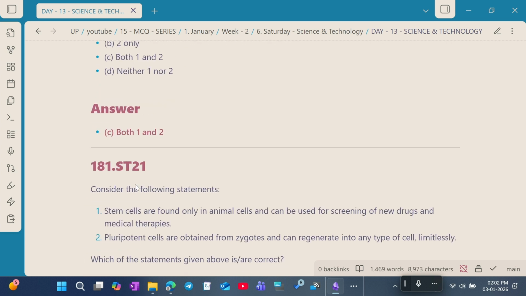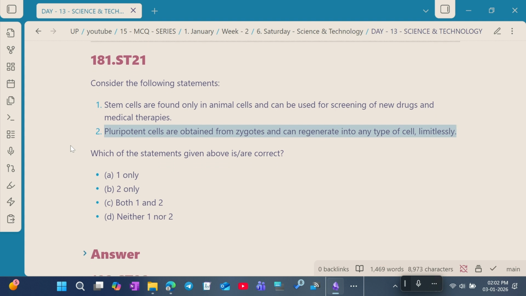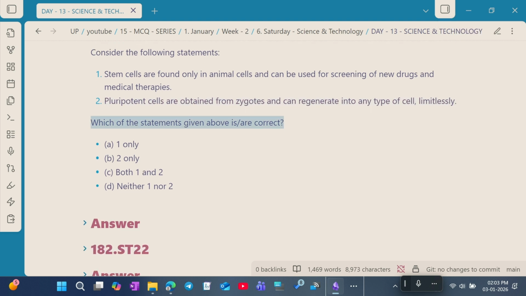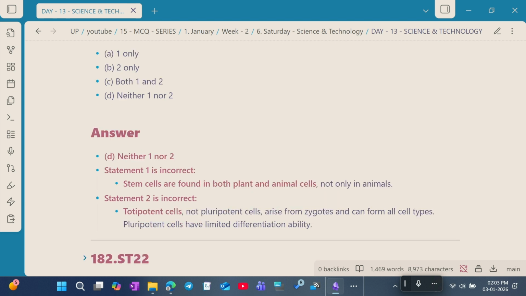Question number 21. Consider the following statements. Statement 1. Stem cells are found only in animal cells and can be used for screening of new drugs and medical therapies. Statement 2. Pluripotent cells are obtained from the zygotes and can generate any type of cell limitlessly. Which of the statements above are correct? The correct answer is neither 1 nor 2.